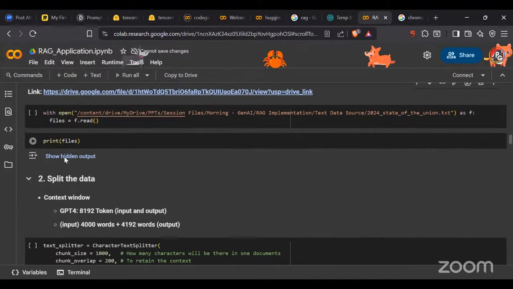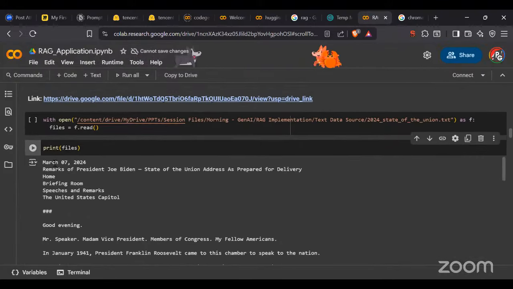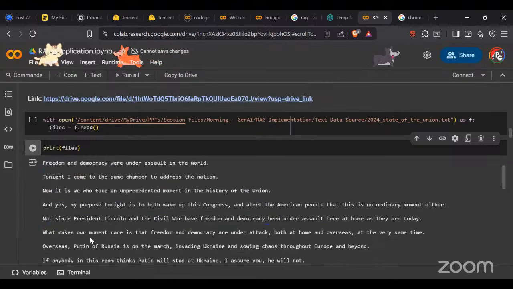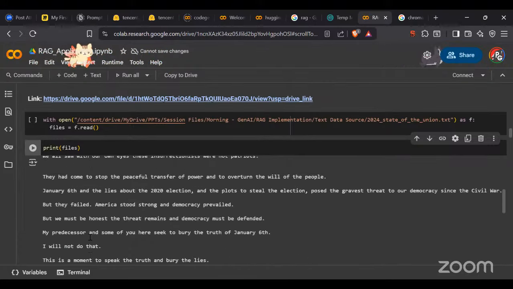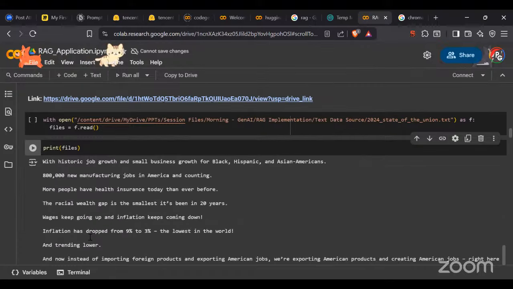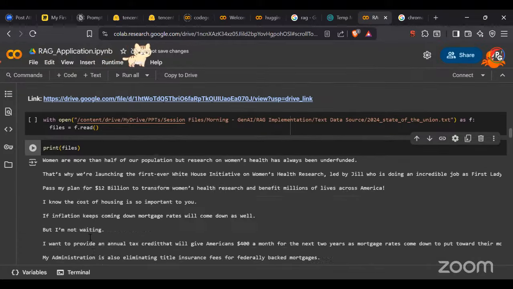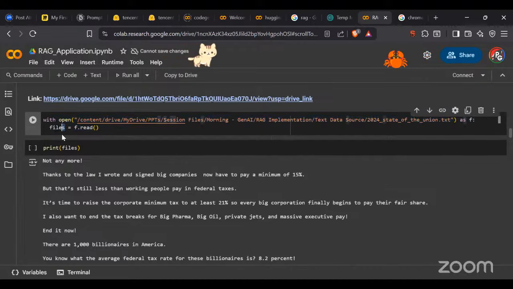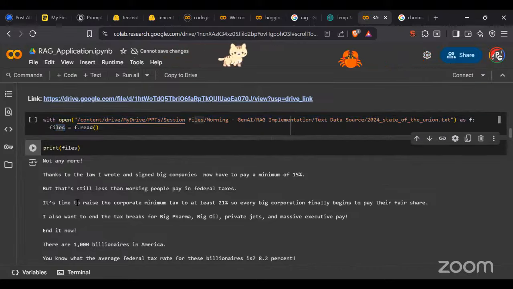So this data was basically having this kind of output, like March 7, 2024, Remarks of President Joe Biden, State of the Union Address, as prepared for delivery, and this was a complete mail that I had. Okay, a mail was what we had. This is the data I'm having in my model. Now I have opened this file and read it into the files section. So files are basically having all of this data.